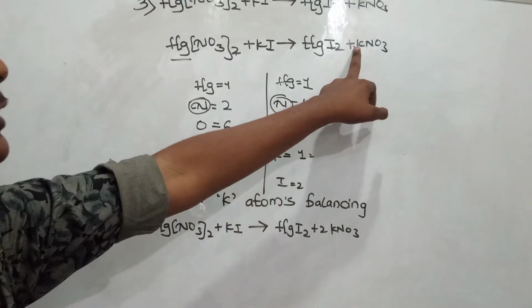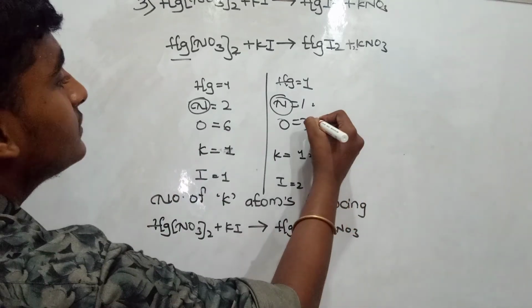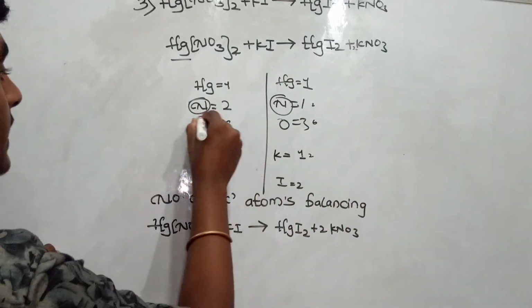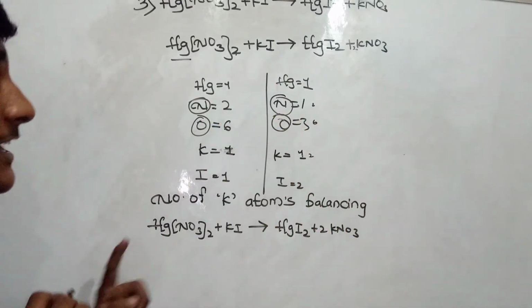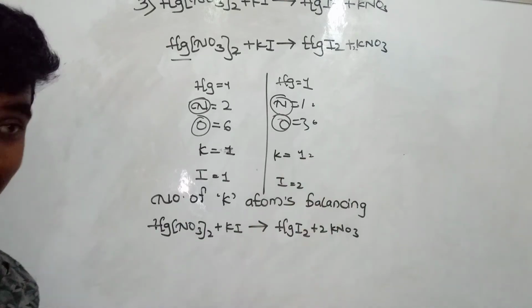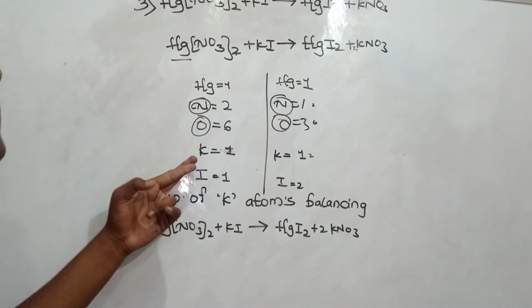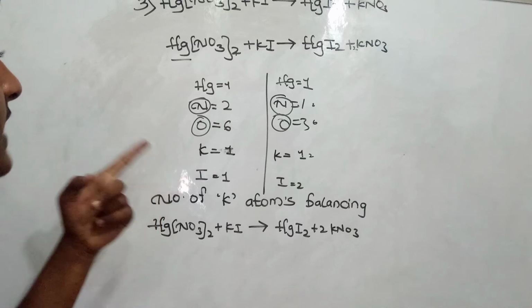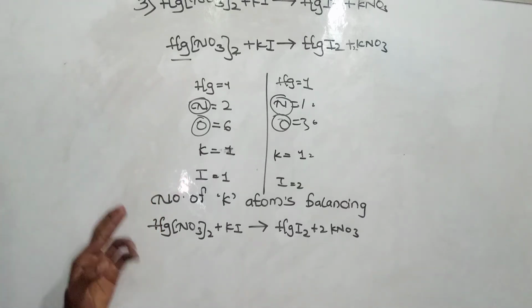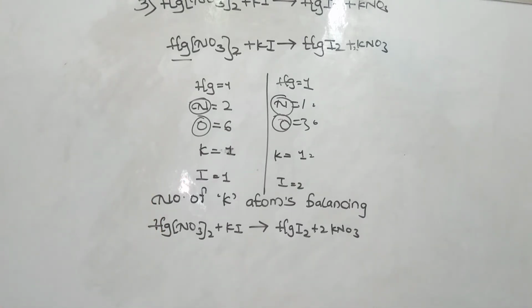And O also becomes 2 threes, which are 6 now. These two are equal now, by adding 2. Yes, guys. And next, by comparing this one, K and I are not equal. Yes, guys, K and I are not equal here. So I'm just writing it now.